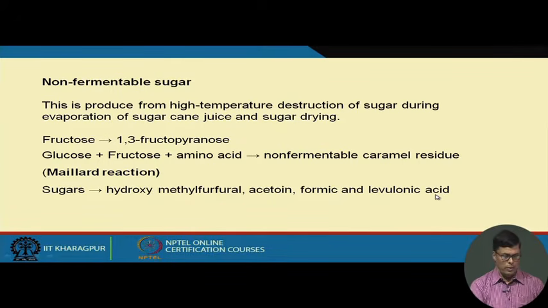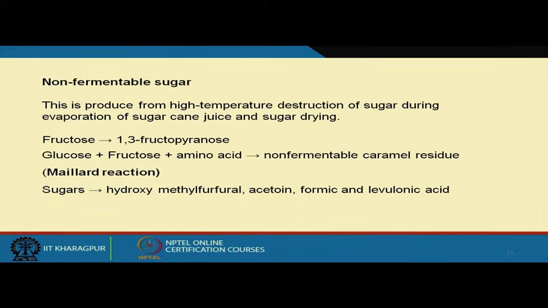Now, I told you that cane molasses is considered a very effective raw material for this ethanol fermentation process, and cane molasses is a byproduct of the sugar industry. It is produced from the high temperature destruction of sugar during the evaporation of sugar cane juice and the sugar drying process.